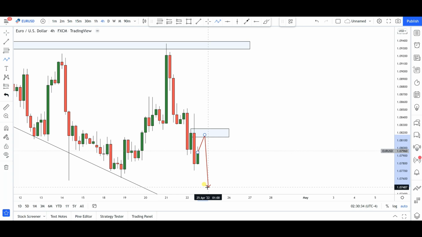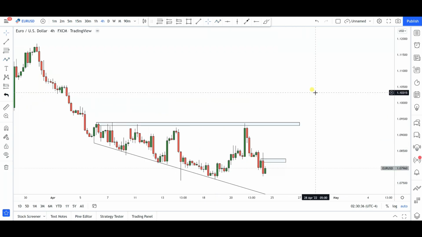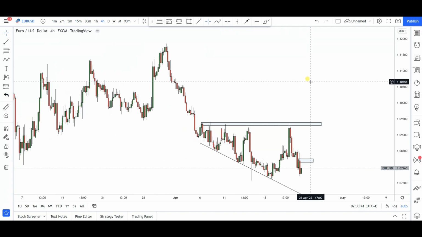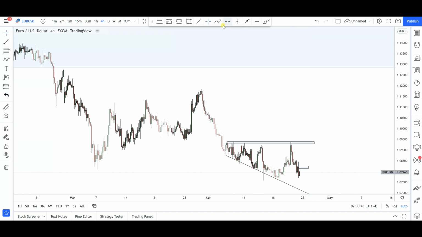But then at any point that this market retests the return line of this particular triangle that we have here, let me show you what I mean. I'm trying to zoom out, one second. All right, so at any point that, let's say, we get that push to the upside, and then the market retests the return line of this triangle anywhere from right around here, I would say be careful, because we might get a very significant push to the upside for a possible liquidity grab above this particular equal highs that we have in this area, from where I would expect the bears again to give us a very significant move to the downside.